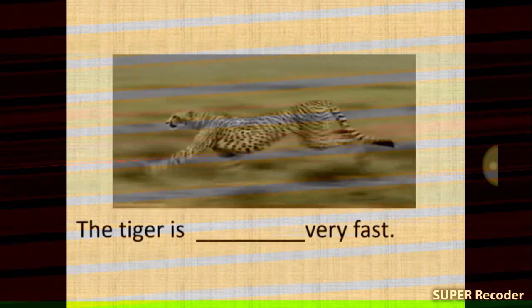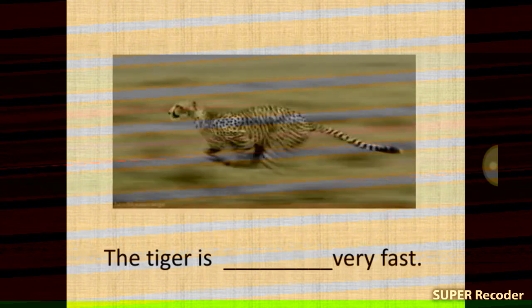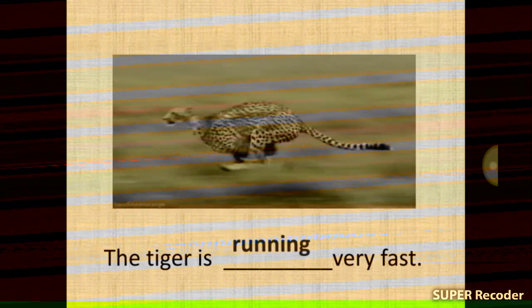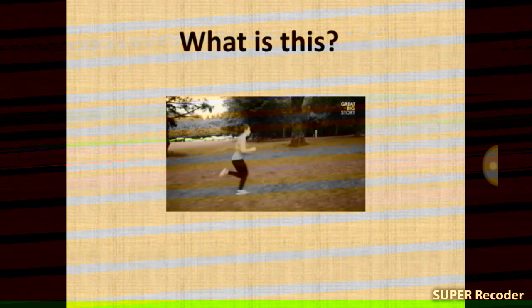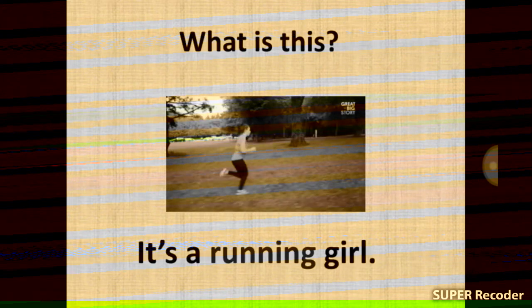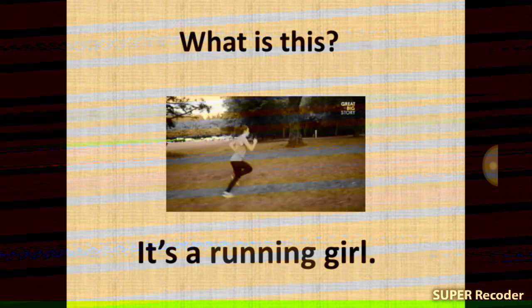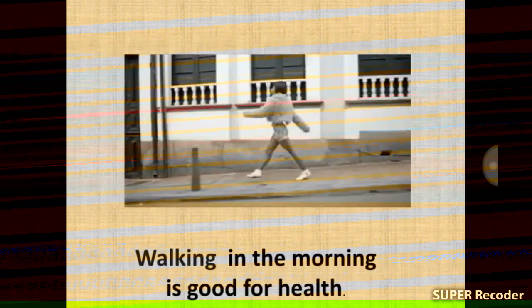What is this, my dear students? Yes, the tiger is running very fast. What is this? Yes, it's a running girl. What is this?